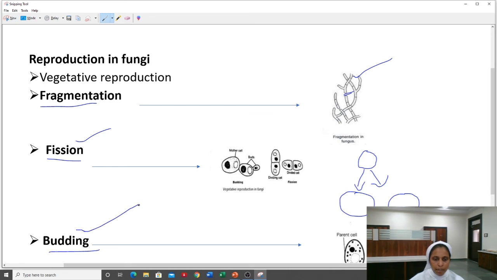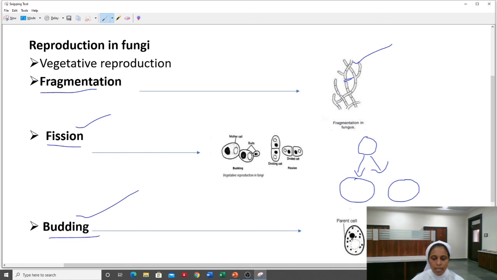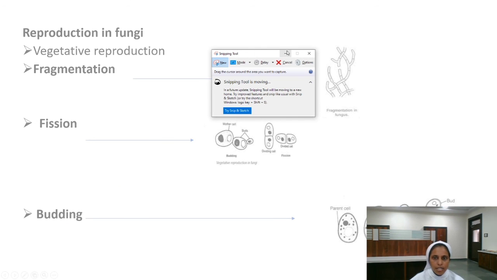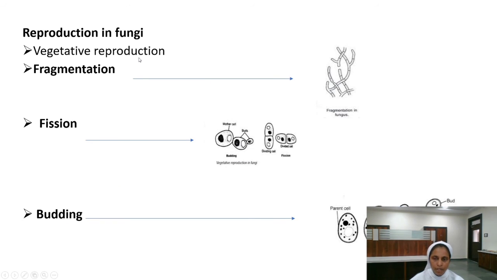Then here, budding. What happens? From the parent cell, a new organism is developed. It usually occurs in yeast. Budding occurs in yeast. So hope it is clear. Once again, we will go through it. Reproduction in fungi takes place through vegetative reproduction. They undergo three methods: fragmentation, fission and budding.